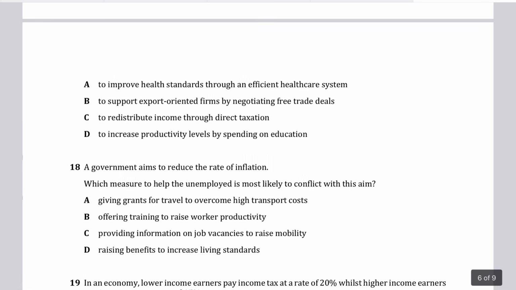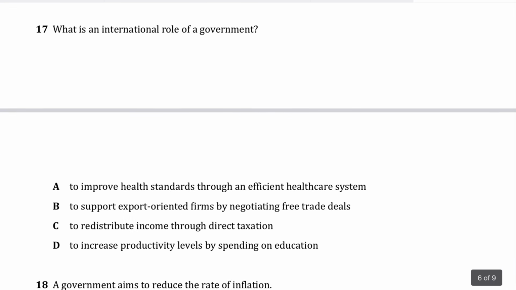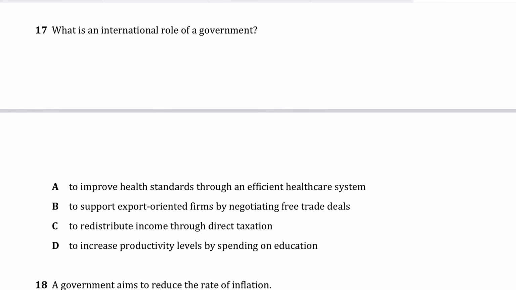Question number 17. What is an international role of the government to improve health standards through an efficient healthcare system? This shouldn't be the answer, because healthcare is a domestic role. C would be incorrect as well, because redistributing income through taxation is a domestic role of the government to reduce income inequality. D is incorrect. To increase productivity levels by spending on education, again incorrect, because this is also mainly domestic.